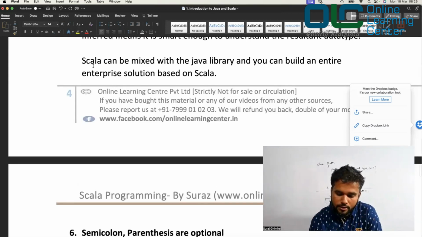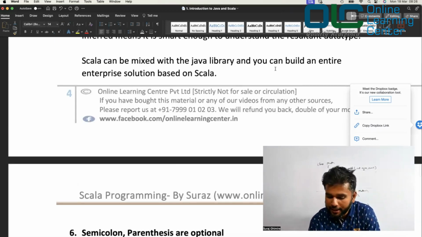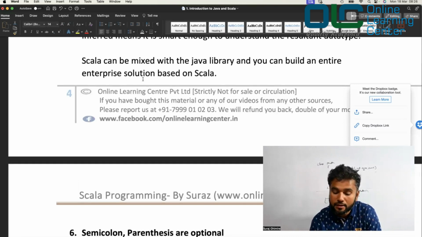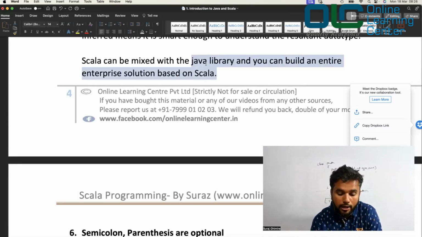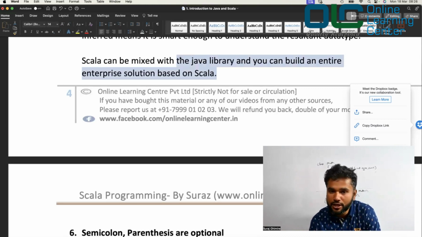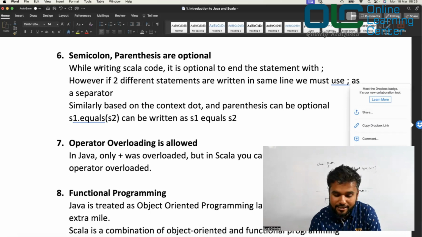Now, Scala can be mixed with Java libraries, and you can build entire enterprise solutions based on Scala. Whatever you feel you can do in Java, the same thing can be done in Scala as well. Let's move to the next.